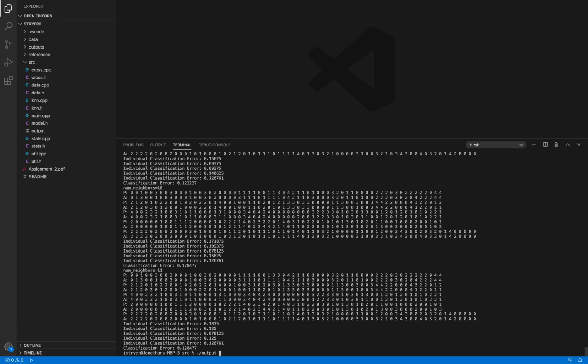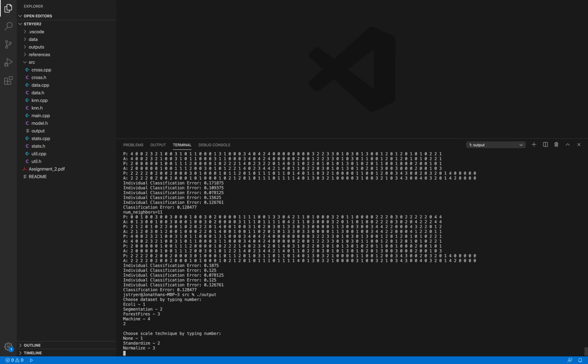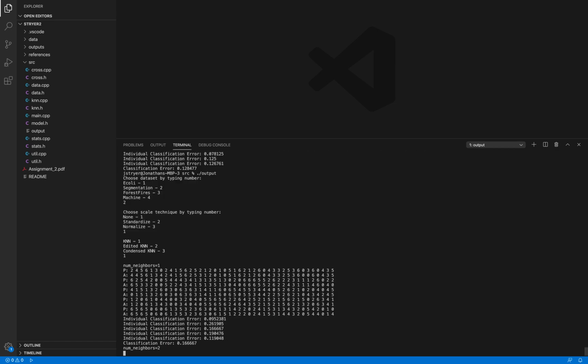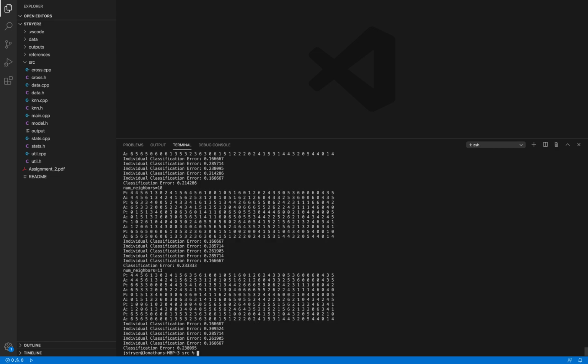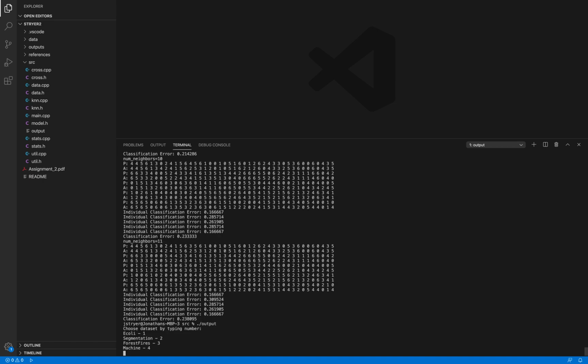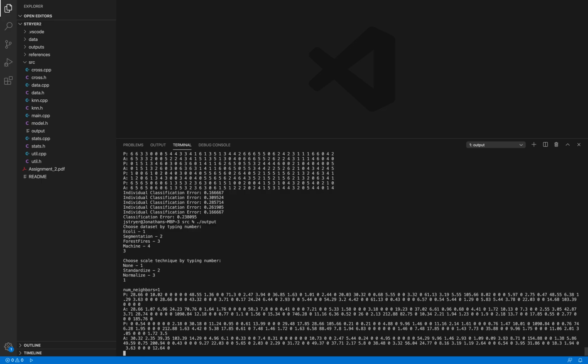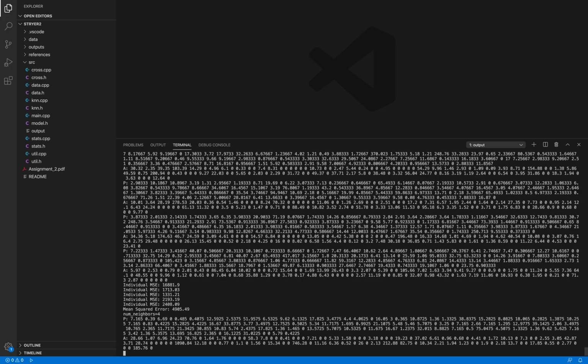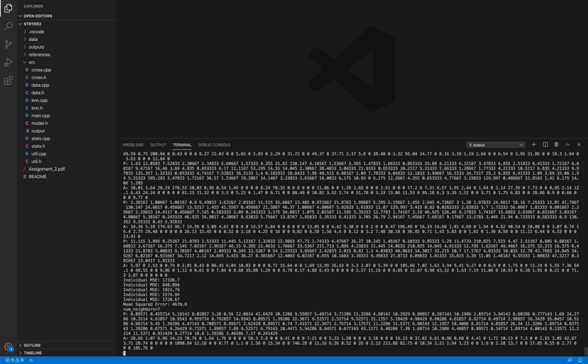So let's look at segmentation. Segmentation, no scaling, k-nearest neighbors. Similar thing, right? It looks exactly the same. So we're just going to jump right to one of our regression problems. Let's look at forest fires now, and no scaling. I'm not prompting the user for anything else. We're just jumping right into our regression.